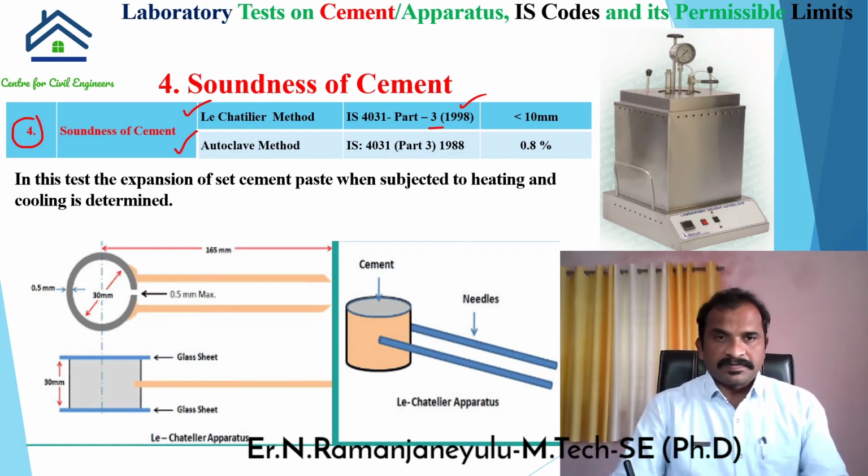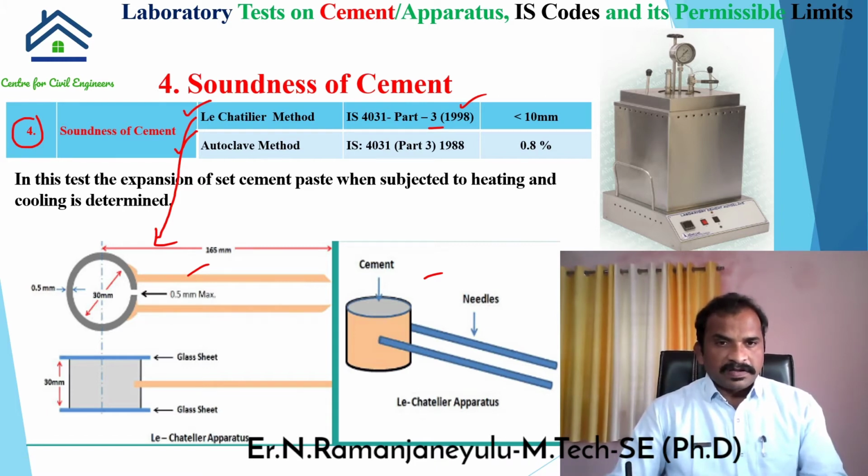If you observe, the first method is the Le Chatelier apparatus. This is called the Le Chatelier apparatus. See, these two are indicators. Both are the same, but this is the isometric view, this is the top view of the isometric view, and this is the sectional elevation.